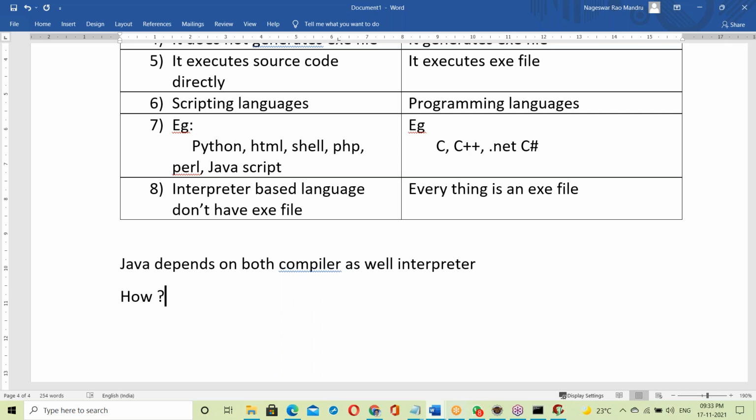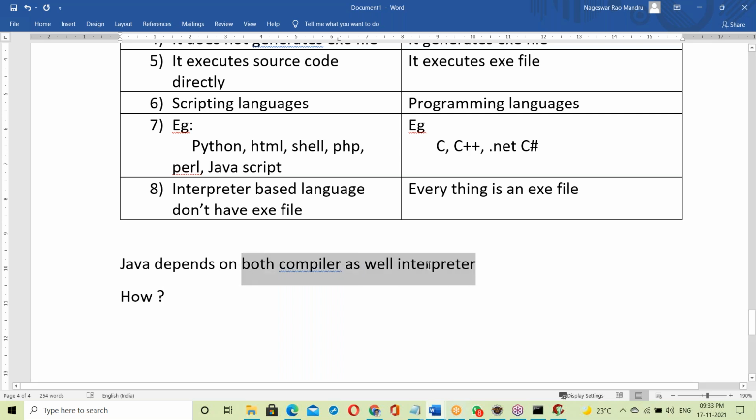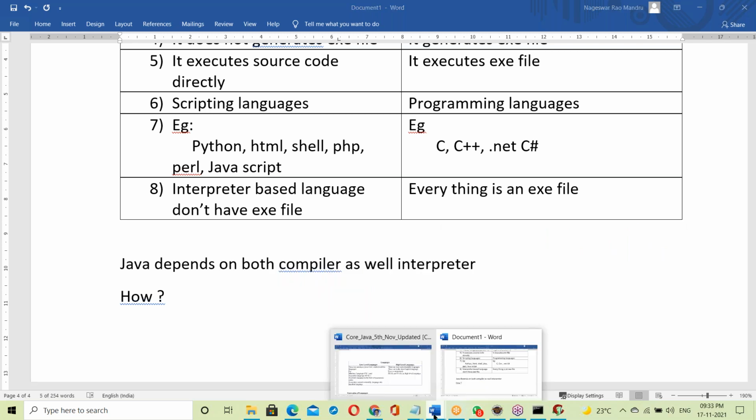Some guys are already leaving, so let us stop the class for today. Tomorrow we'll continue. Java depends on both the compiler as well as the interpreter. This is tomorrow's topic.